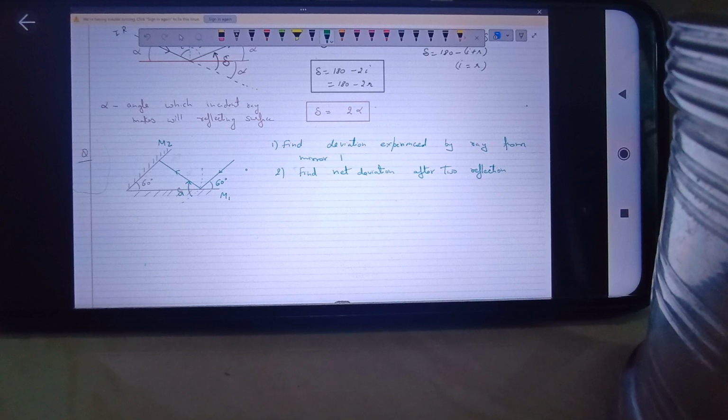Now calculate how much deviation is happening on mirror M2. For that you have to find the angle of incidence on mirror M2. Do the calculation and then tell how much deviation the ray experiences when it reflects from mirror M2. Net deviation will be equal to delta 1 plus delta 2. If they are in the same sense, you will simply add. If they are in opposite sense, you will subtract. So try it and then we'll discuss. I've given you a hint how to approach this question.